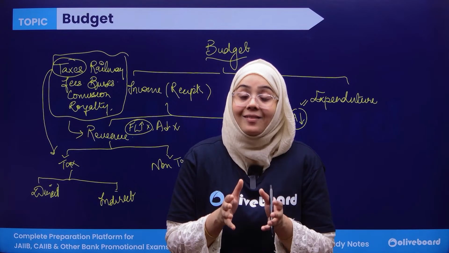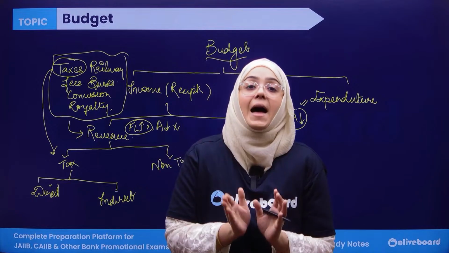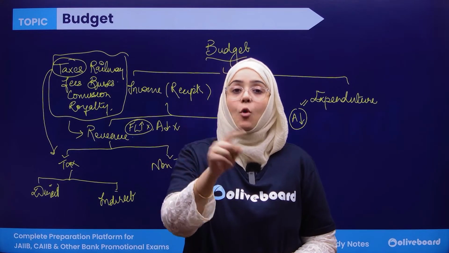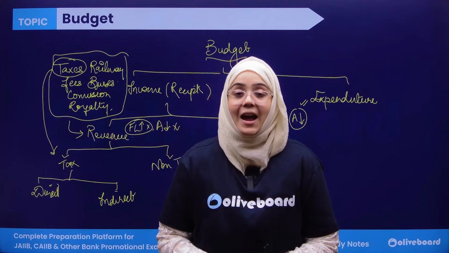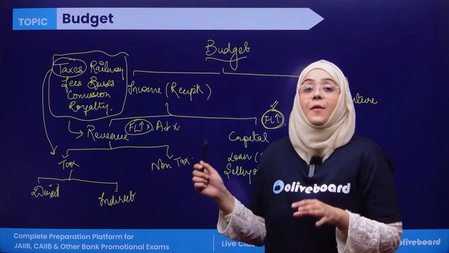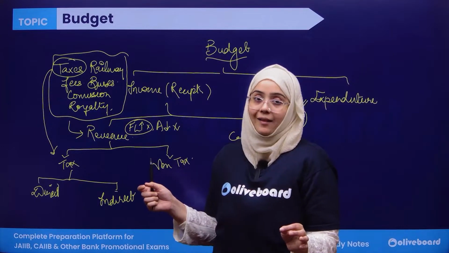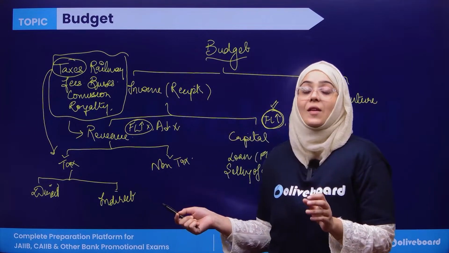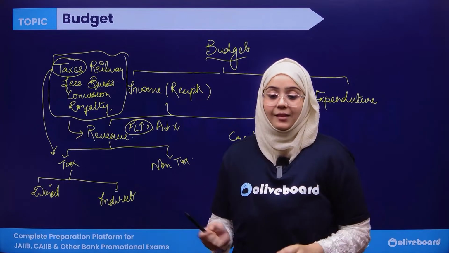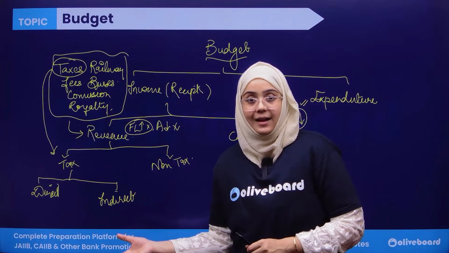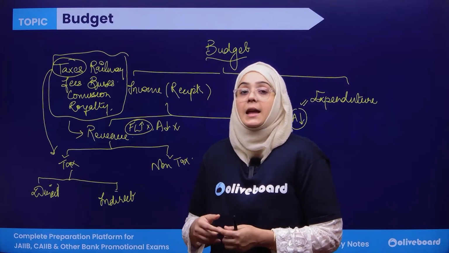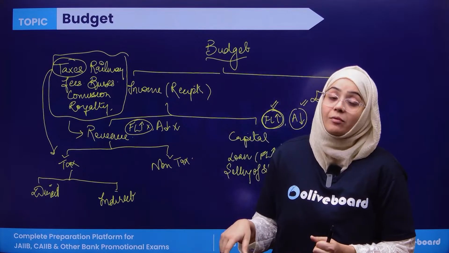So incidence is the customer and impact is the service provider. So impact and incidence, they both are two different persons, and that's why GST is an indirect tax. Direct taxes are transferable taxes. Indirect taxes are non-transferable taxes. Direct taxes are transferable, indirect taxes are non-transferable.